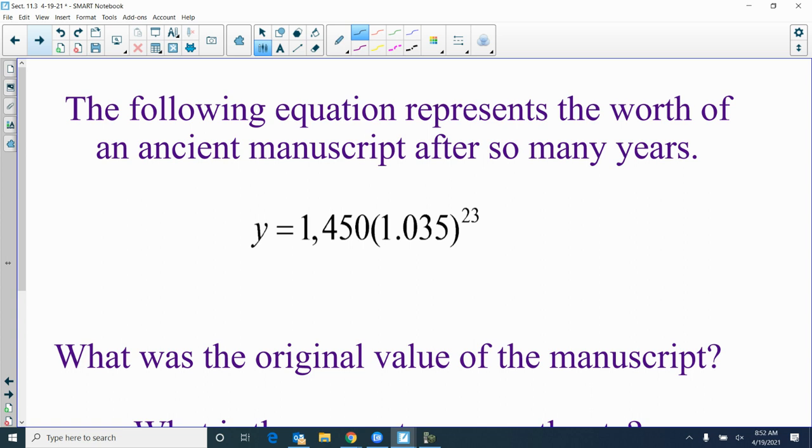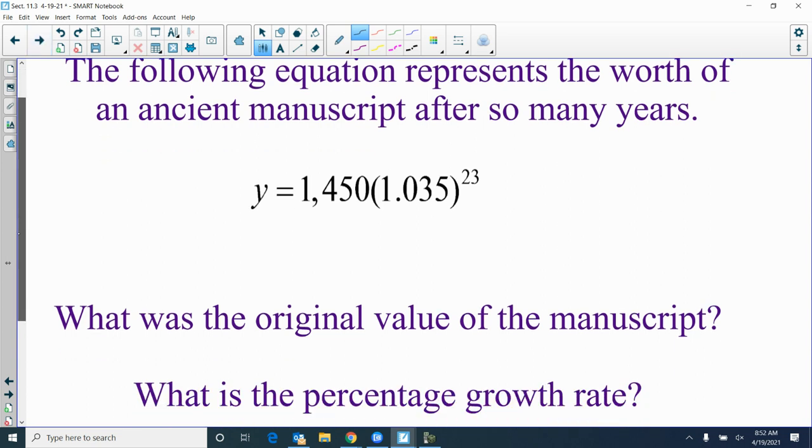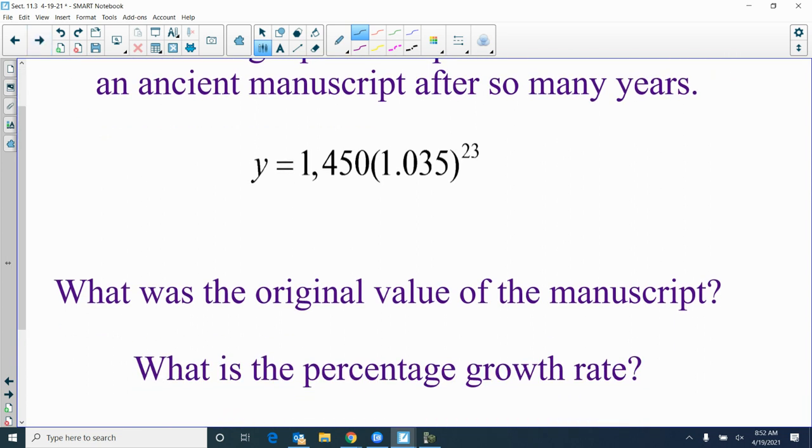The following equation represents the worth of an ancient manuscript after so many years. Ancient manuscript. Okay. Now hold on, so don't go too far here. What was the original value? Yes, the original value is that number in front. So it was 1,450.